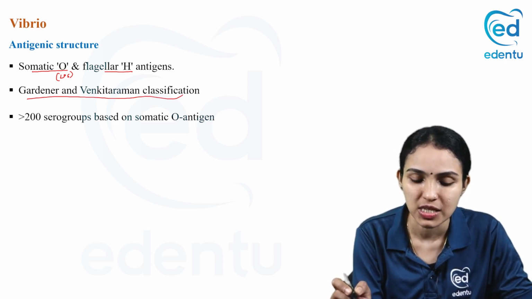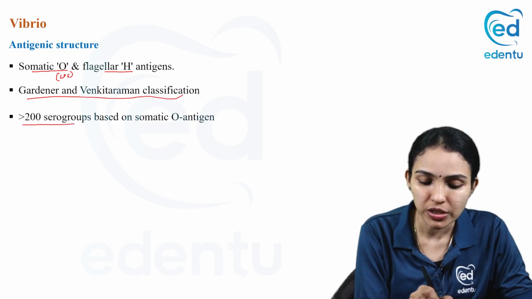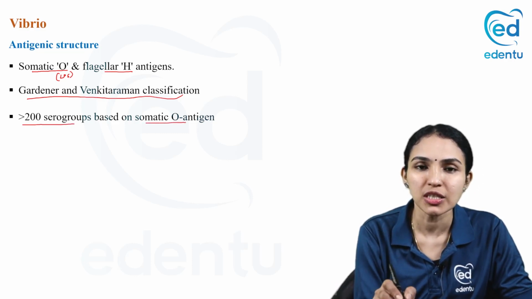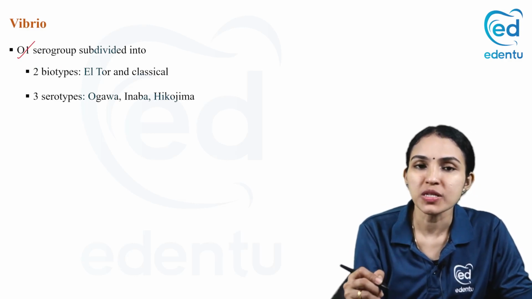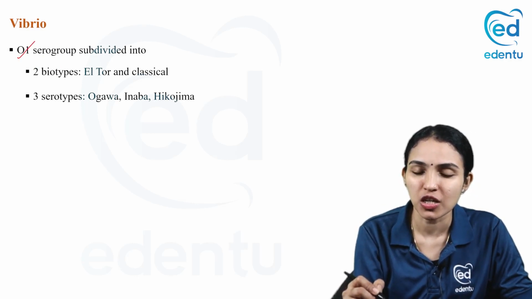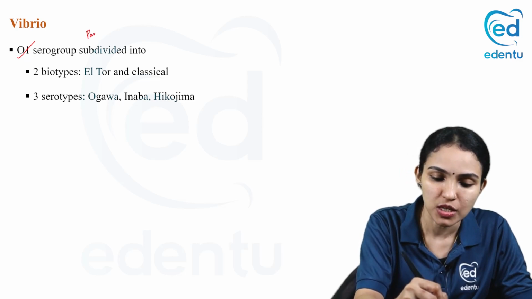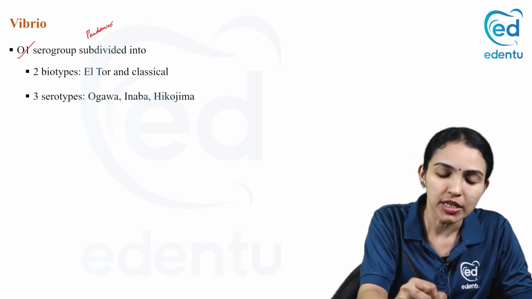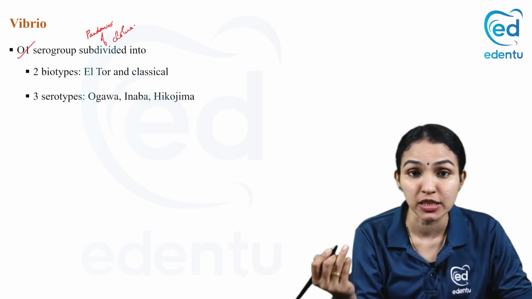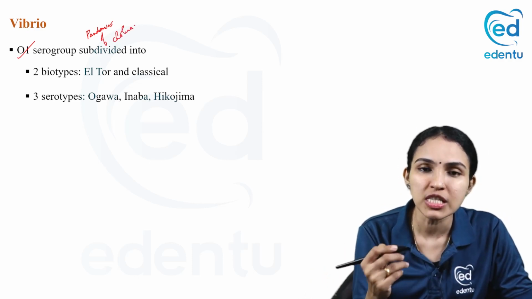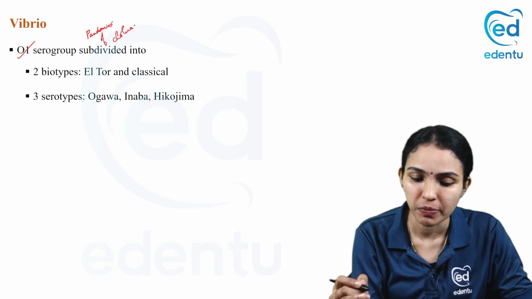They have done this classification. There are more than 200 serogroups based on the somatic O antigen, of which the O1 serogroup is the most important one, which has caused a number of pandemics of cholera. When you read history, you can see a number of pandemics of cholera have been reported, which has led to the death of a number of people. And O1 serogroup is responsible for most of the pandemics.